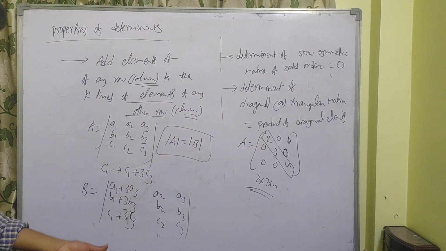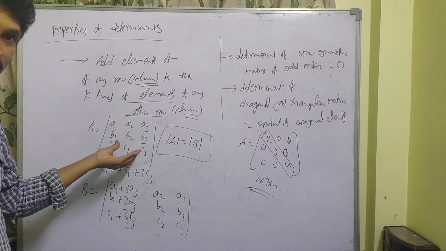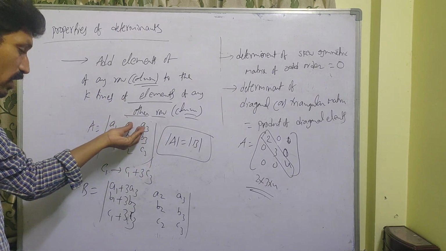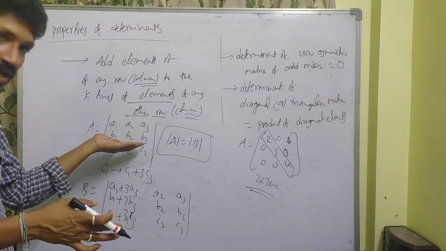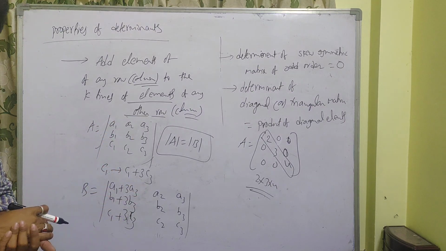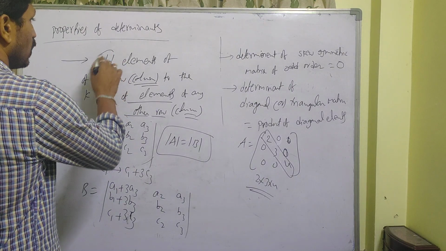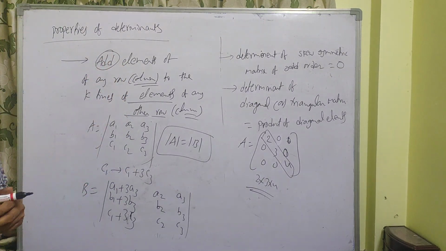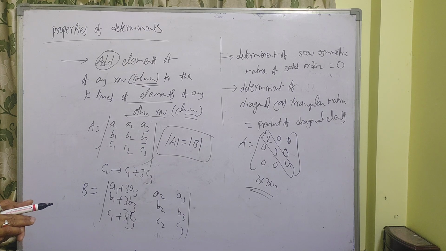This property is useful while finding determinants whenever we have very big numbers. First we have to reduce the numbers by using this property. Here you can take either plus or minus; addition in the sense that subtraction we can also do. This is one of the important properties.